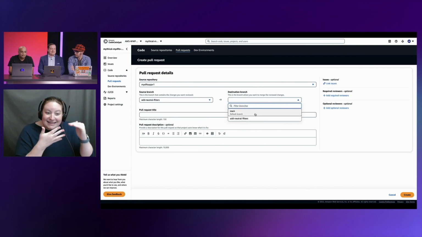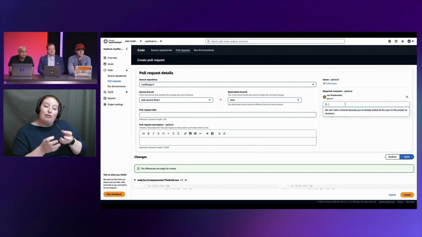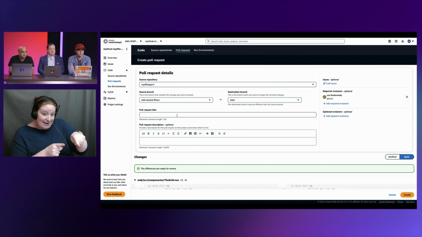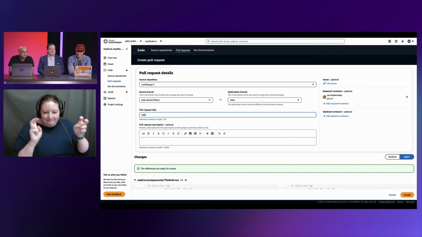So I'm going to quickly create that pull request. I'm going to set up my required reviewer to Leo, and let's put in a pull request title. I don't know, something or the other.